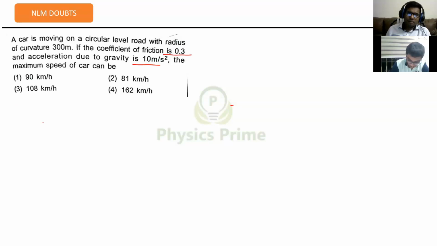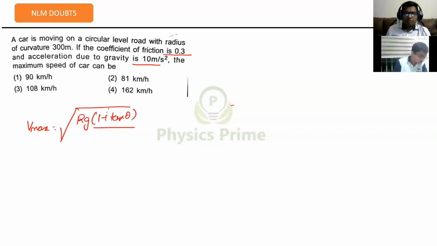So on banking of roads, you might have studied this formula. Maximum speed, I have explained to you also, root over RG into 1 plus tan theta by 1 plus mu tan theta. What is the formula? Sir, RG into mu plus tan theta by 1 minus mu tan theta. Is this the formula? Okay. Then wait a minute.